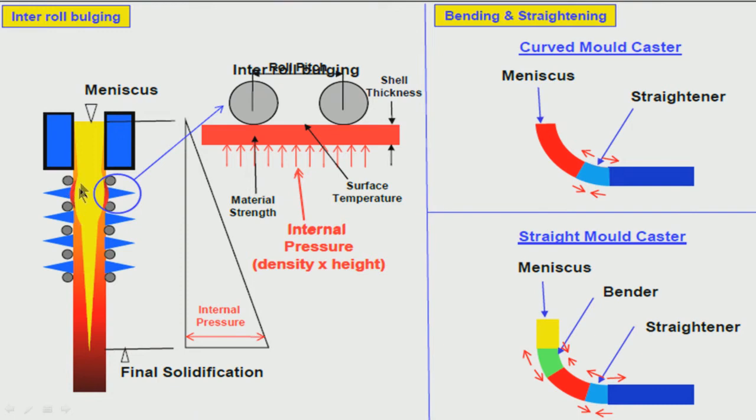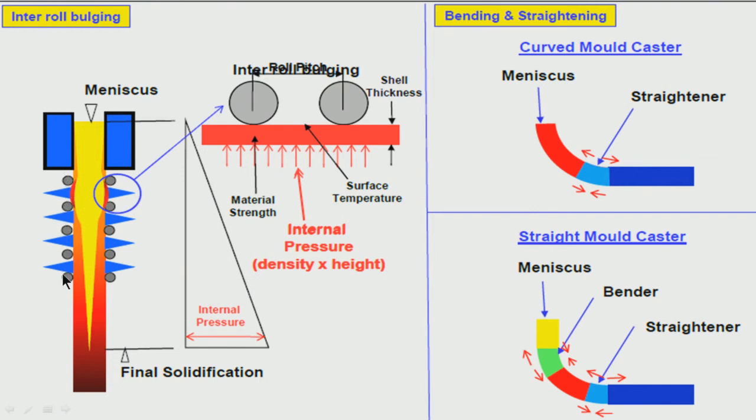And in between these rolls you have water spray, here in between the rolls. It may be water, it may be mist, air mist. Mist is basically a combination of air and water. So, either water cooling or mist cooling, this is known as the secondary cooling. Primary cooling is occurring inside the mold. Below the mold it is called secondary cooling.